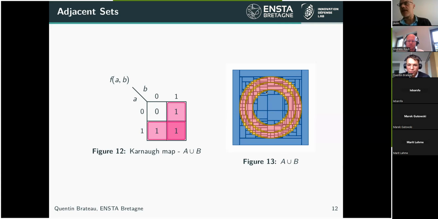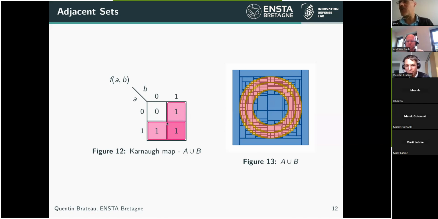I don't see how I can split my problem to introduce another set, because in fact this fake boundary corresponds to the middle point here between A and B, A and not B, and not A and B. That's exactly this point, and there is in fact no possibility to add a set inside the Karnaugh map which is enclosing this point.